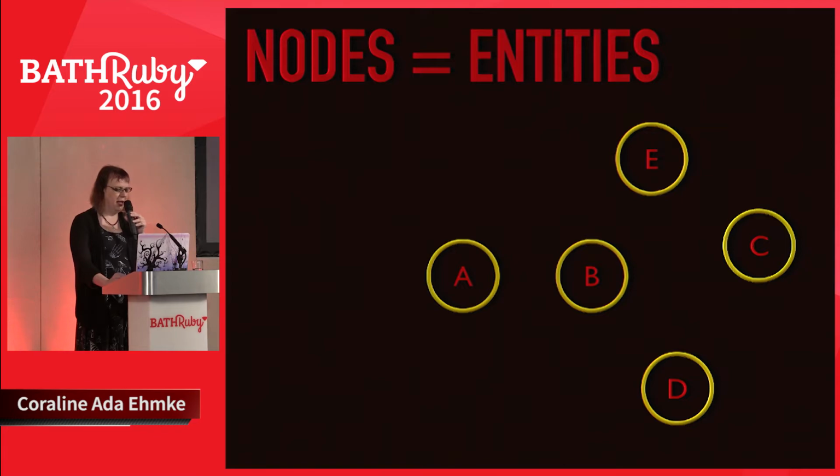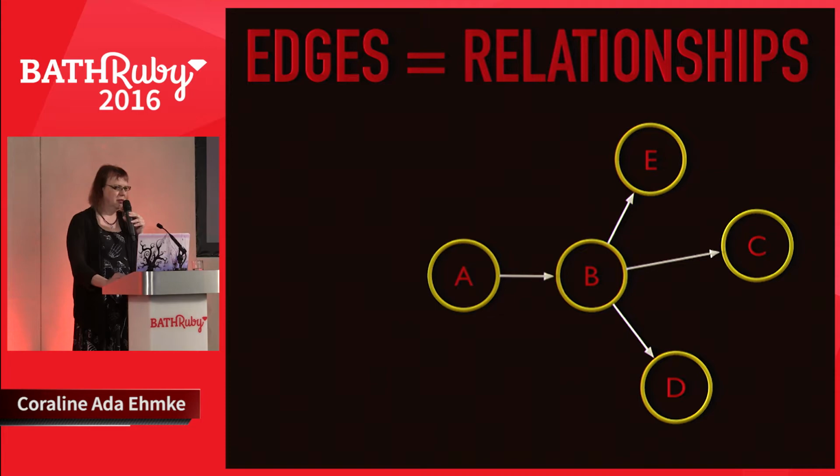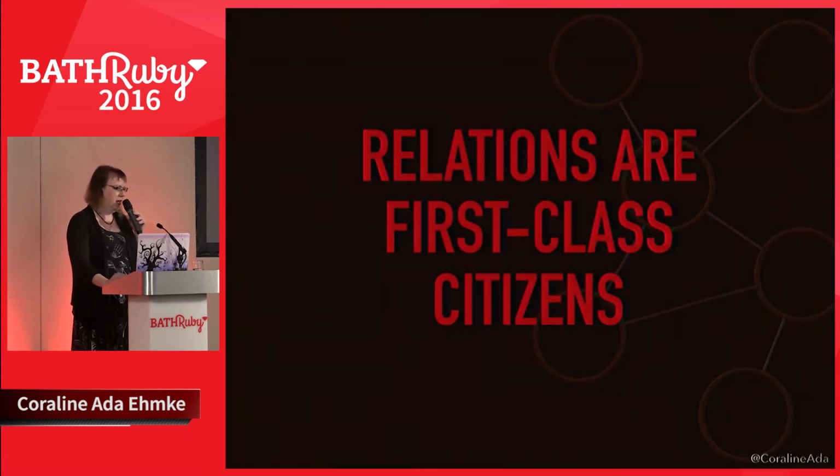It is object agnostic. And edges are relations. Relations are named, and they're directed, so they always have a start and an end node. Nodes contain key value pairs, and relations can also contain key value pairs. You can stick metadata on relations. Relations in a graph database are first-class citizens, which means that we can actually query on them, unlike join tables, which are not easy to query.